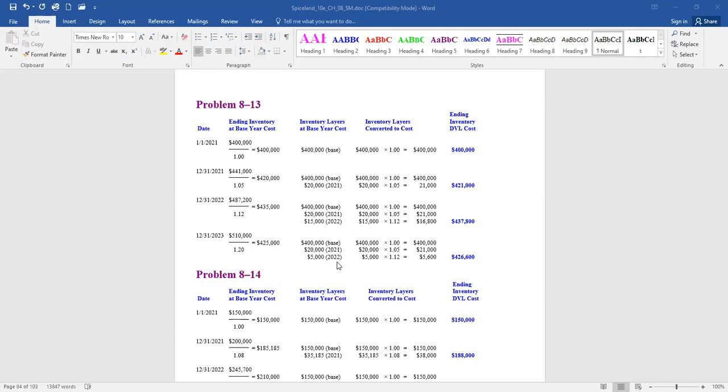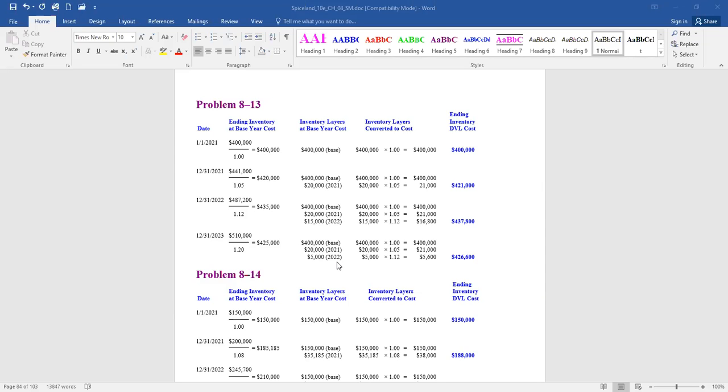Final year. Take the 510,000 current balance divided by the price increase. We're restating inventory as if it was purchased on 1/1 of 2021. Now in this case, take a look. The inventory quantity actually decreased from last year to this year by 10,000. How do we account for that?